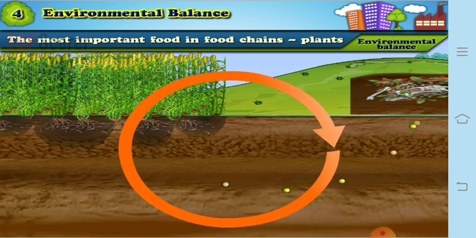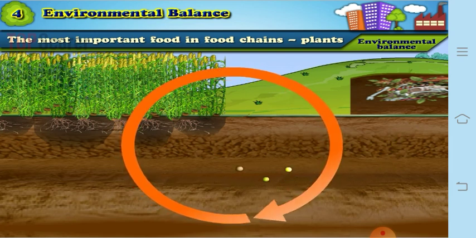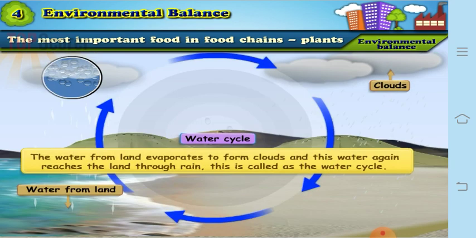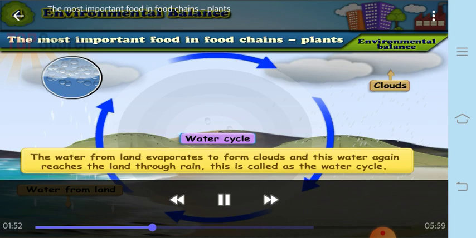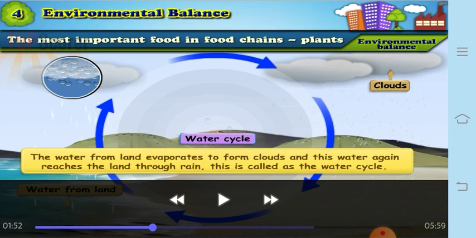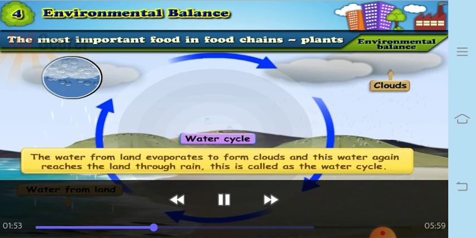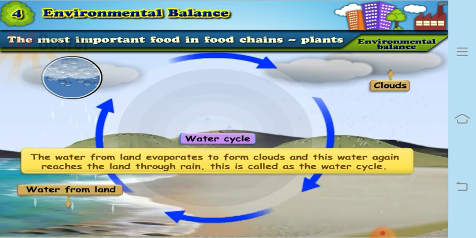So like that, in nature there are so many different cycles because of which all the living organisms are surviving in this environment. Now let us see the next type of cycle. You must be aware that we are getting water due to rain. Correct? Now, how is this rain formed, do you know? Yes, you have already learned in the previous lesson, right? So, the water from the land evaporates to form the clouds, and this water again reaches the land through the rain. So, this is also called the water cycle, which you have already learned in the previous chapter.